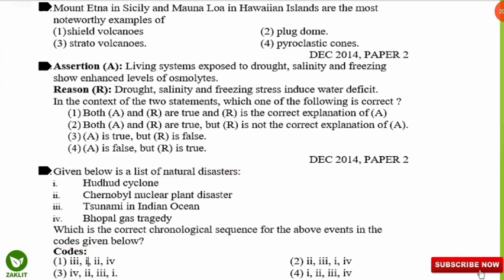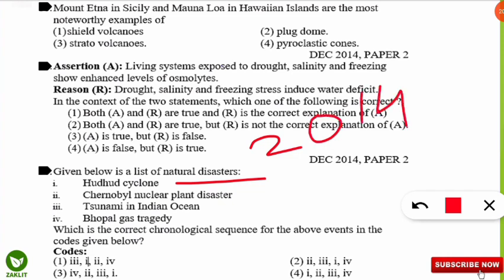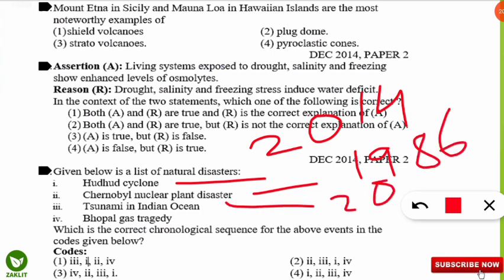Here we will go one by one after writing the years, starting with the Hudhud cyclone, which took place in the year 2014. Chernobyl nuclear plant disaster took place in the year 1986. So you should remember this. Tsunami in Indian Ocean we have discussed, 2004. Then Bhopal gas tragedy, everyone knows, 1984.